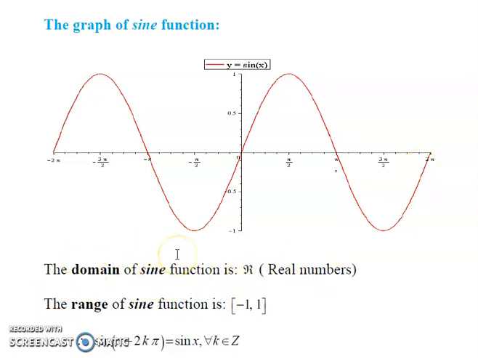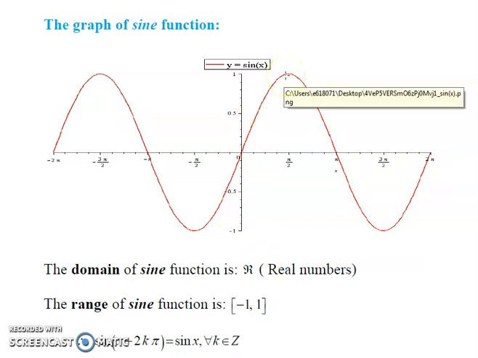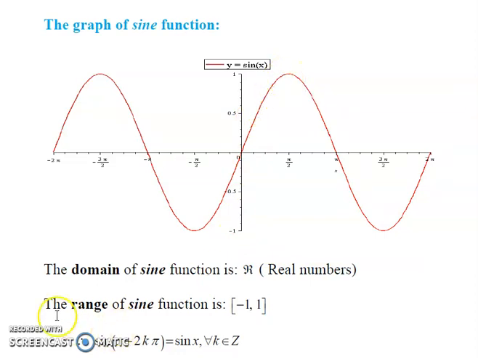If you observe the graph, the y values lie between -1 and +1. -1 is the minimum value, +1 is the maximum value. Therefore, the range of sine function is the closed interval -1 to +1.